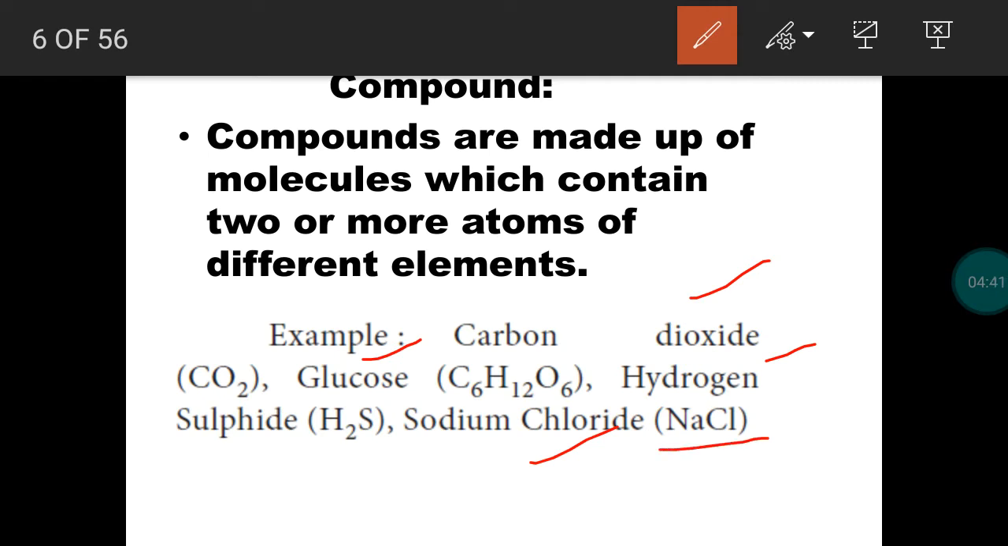Sodium and chlorine are different types of elements. Sodium is a metal, chlorine is a non-metal. When these two elements combine in a particular proportion, we get sodium chloride salt. The formed sodium chloride salt is totally different from sodium metal and chlorine non-metal. So the properties of sodium and chlorine are not retained after forming the sodium chloride compound.